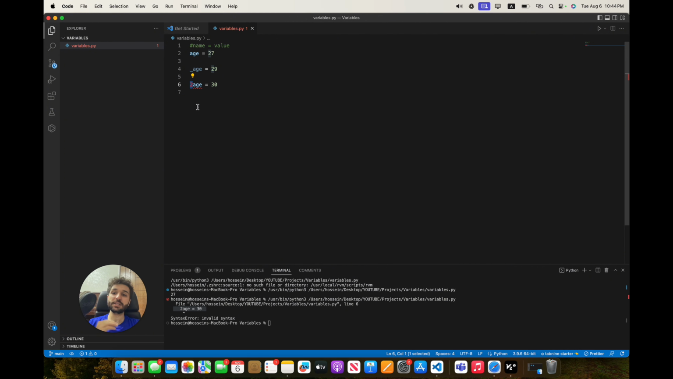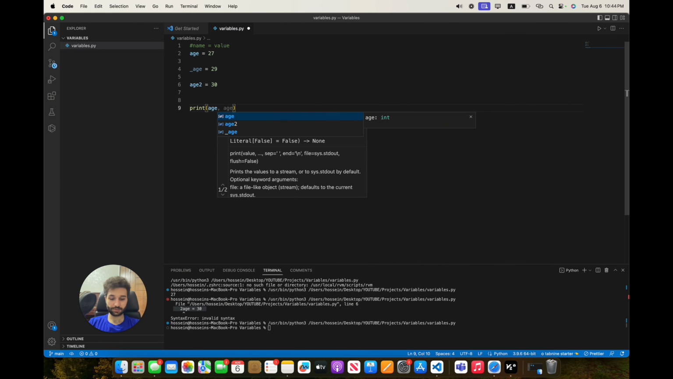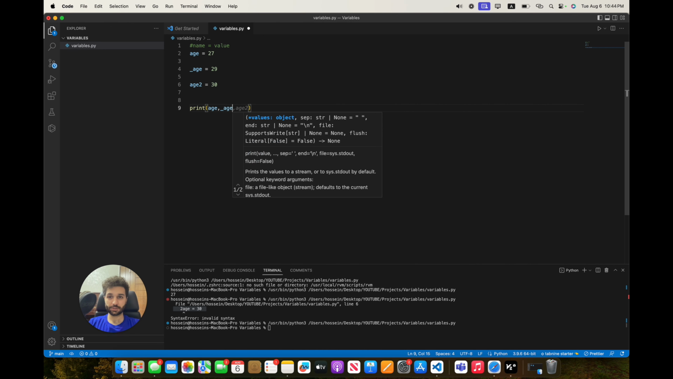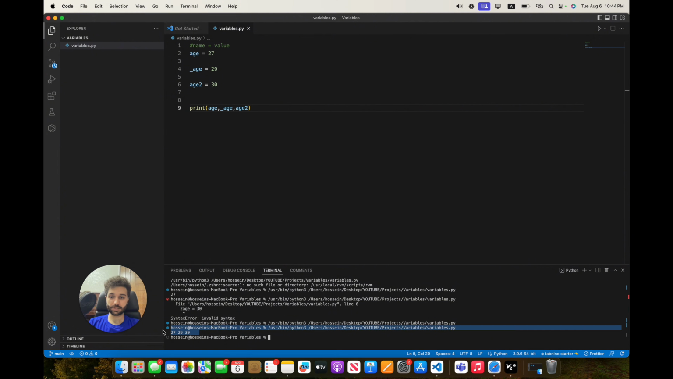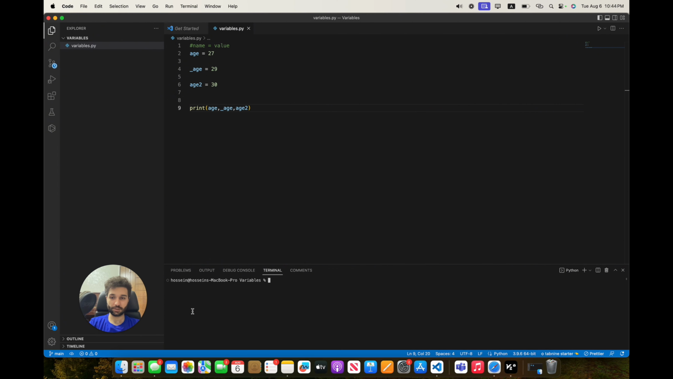But a variable name can contain a number. What do I mean by that? Instead of this, we can say age2. Everything is okay in this, and we won't face any problem. And we can, for example, print all of them together. Print age, underscore age, and age2. As soon as I tap on the run button, you can see the output here. Let me clean here and run it again. You can see the output 27, 29, and 30.